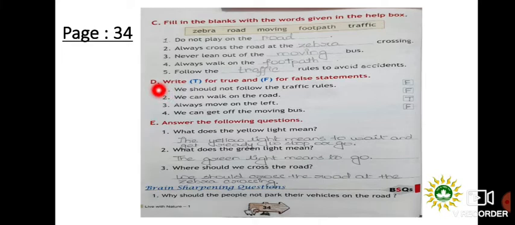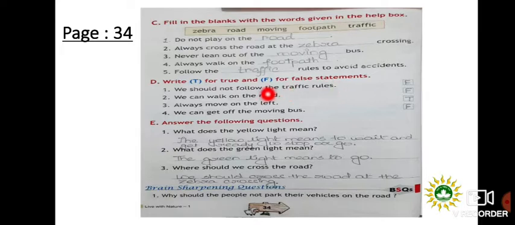Now number D is write T for true and F for false statements. So you have to read the statement carefully and understand whether it's a correct statement or it's a wrong statement. So number 1 is we should not follow the traffic rules. It's absolutely a wrong statement. So you'll write F here. We should follow the traffic rules to avoid accidents.